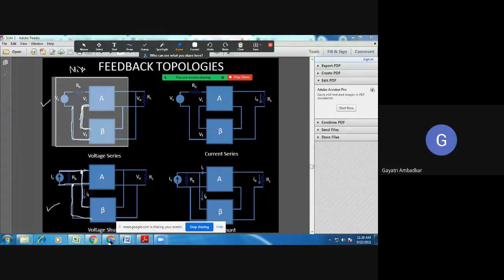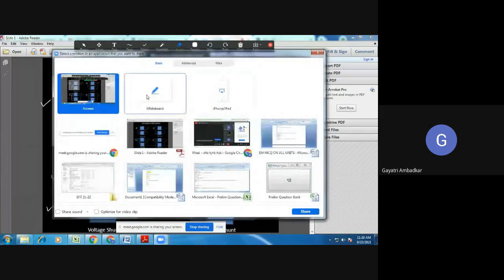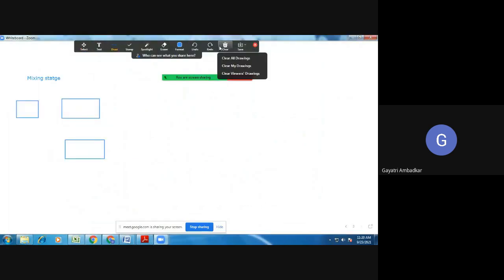How is a series connection? And how is a parallel connection? Suppose this is amplifier and you have connected here a voltage source.